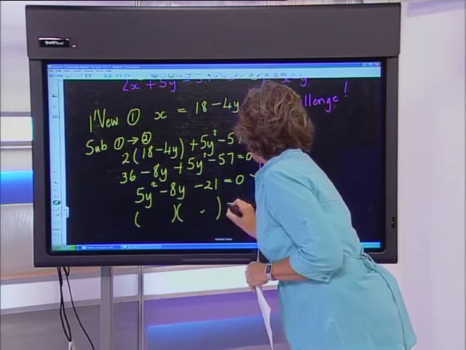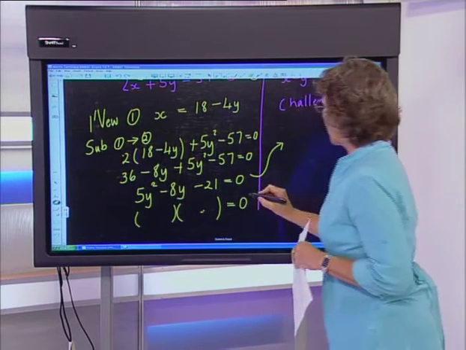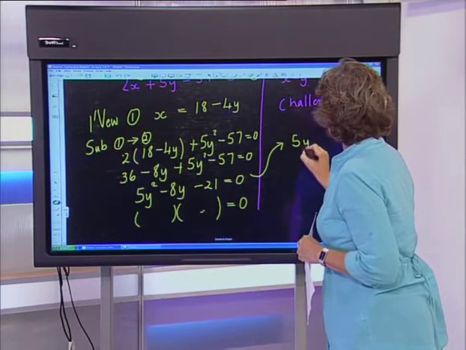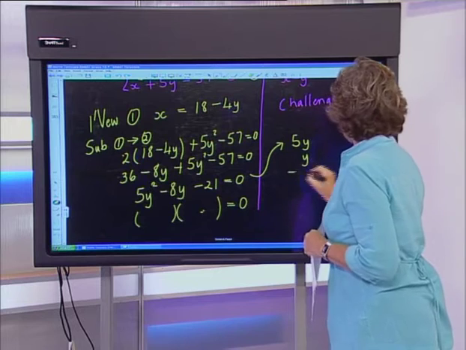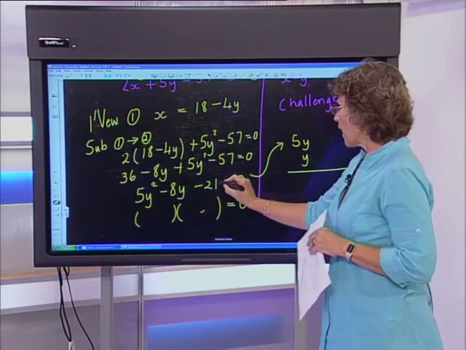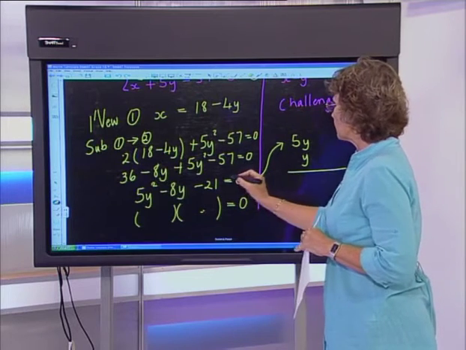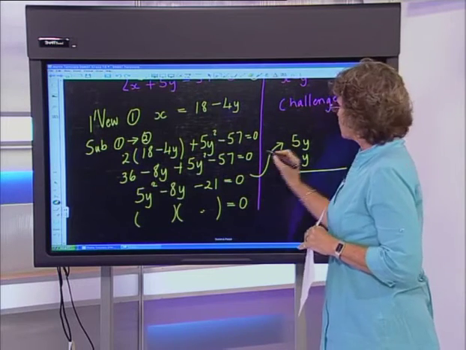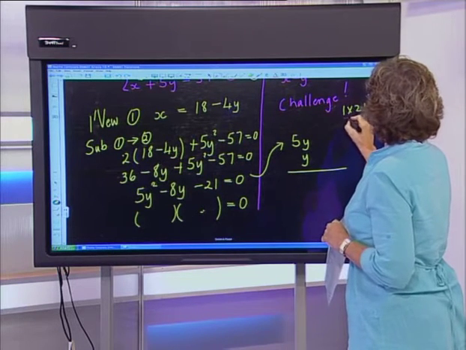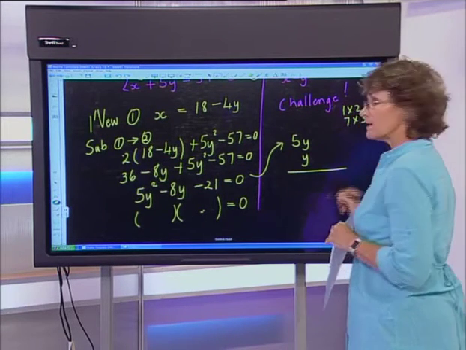On the one hand, you can be quite happy because 5 is a prime number, and it can only be a result of 5y times y. Now 21 is also quite a nice number, although it's not prime. It has the factors 1 times 21 and 7 times 3.